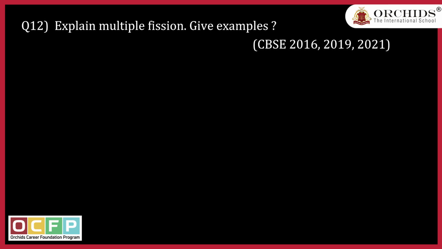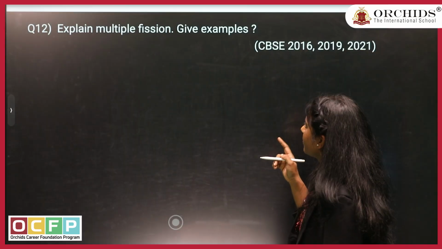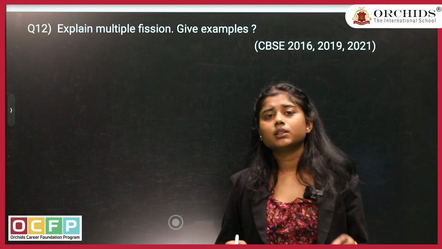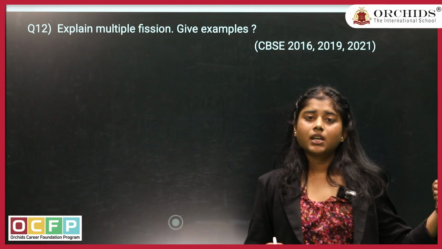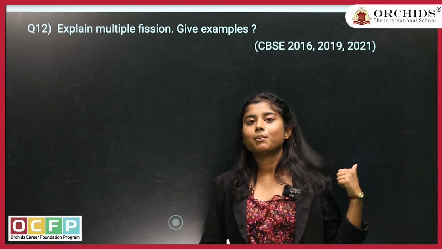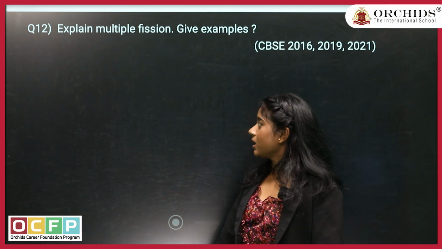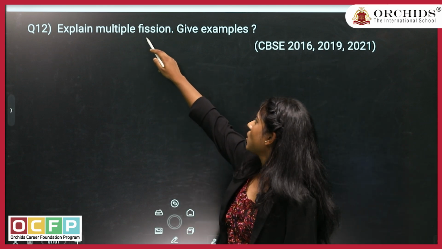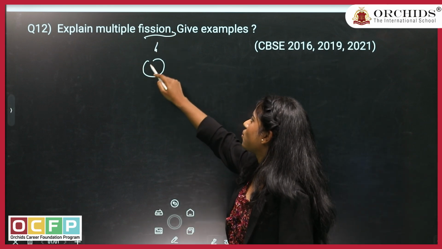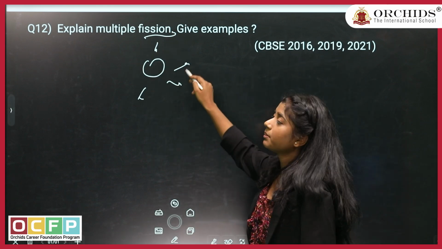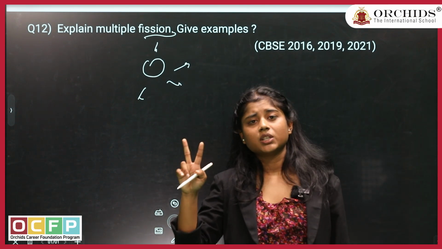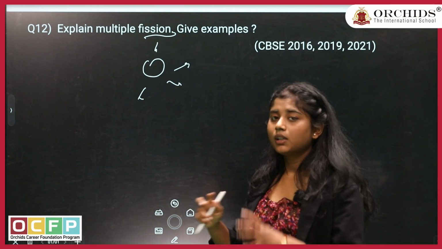Next question: explain multiple fission, give examples. Now, in the previous slides, we have done one thing, which was differentiation between binary fission and multiple fission, right? In that, I have explained what fission is. When an organism divides into many daughter cells or 2 daughter cells. Binary again in 2, multiple in many.